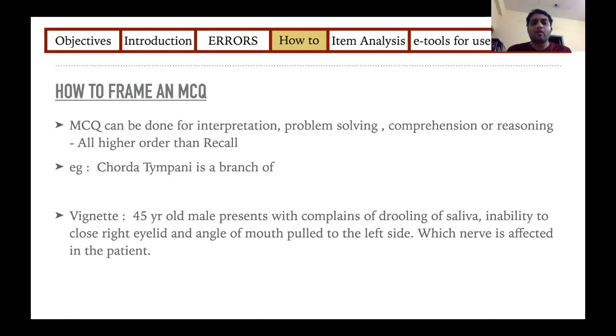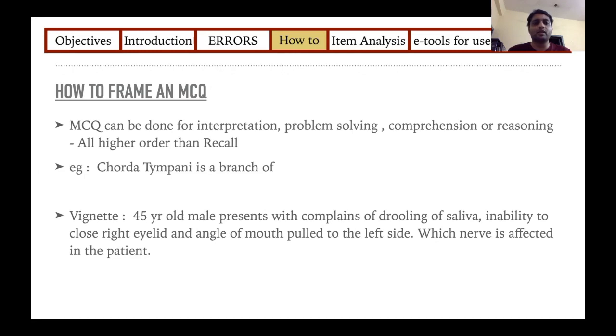So as we've already highlighted, the MCQs must not be designed for recall, because if you just want recall, probably a fill in the blanks will do. You don't need to give him an MCQ. And when it is recall level, it is very easy, because when the student looks at the answer, probably he'll get it right more easily than fill in the blanks.